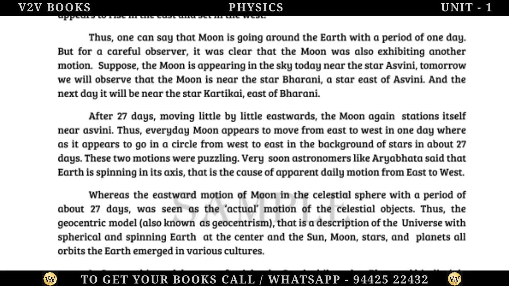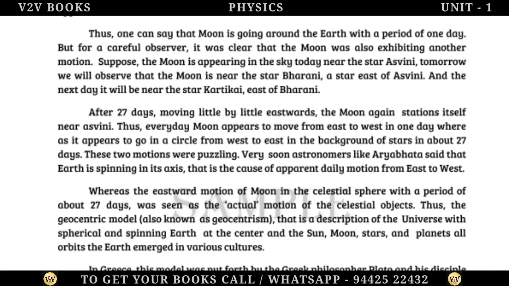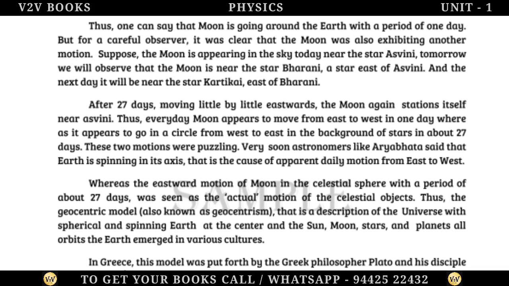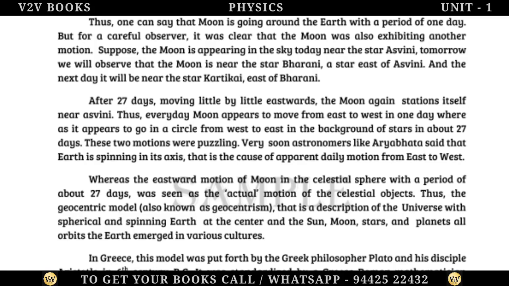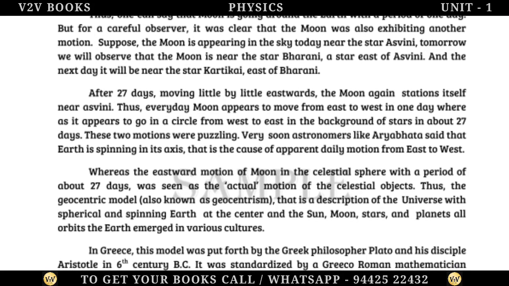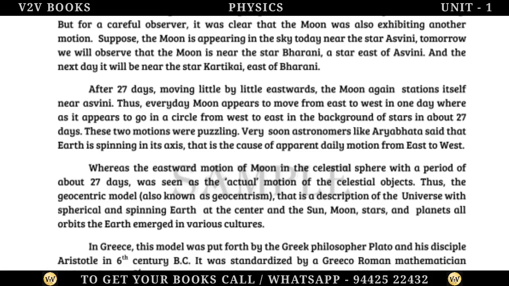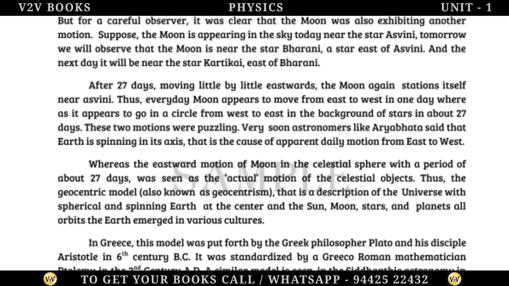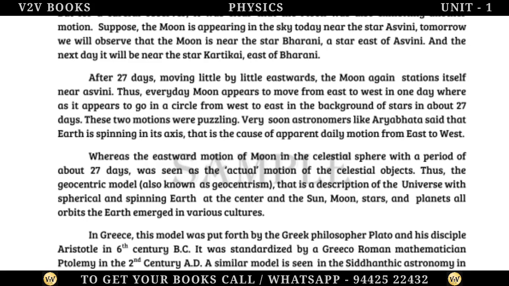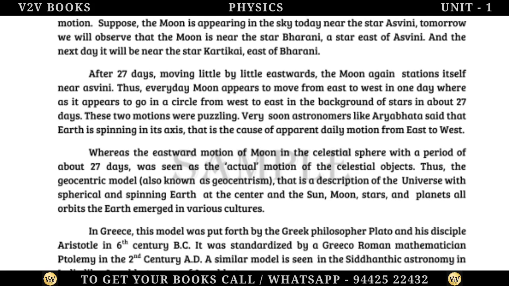After 27 days, moving little by little eastwards, the Moon again stations itself near Aswini. Thus, every day the Moon appears to move from east to west in one day, whereas it appears to go in a circle from west to east in the background of stars in about 27 days. These two motions were puzzling.